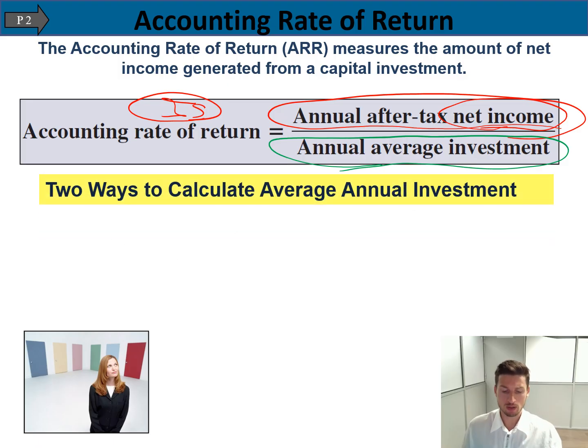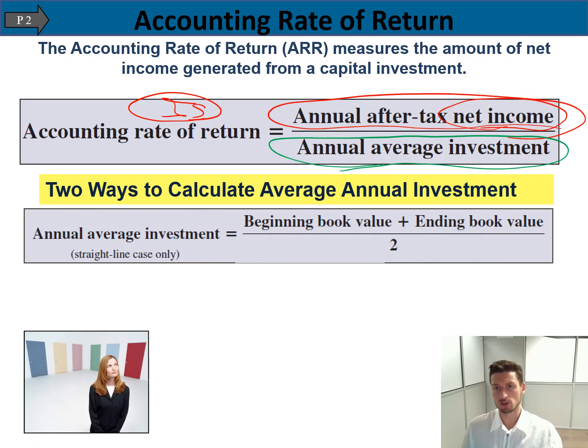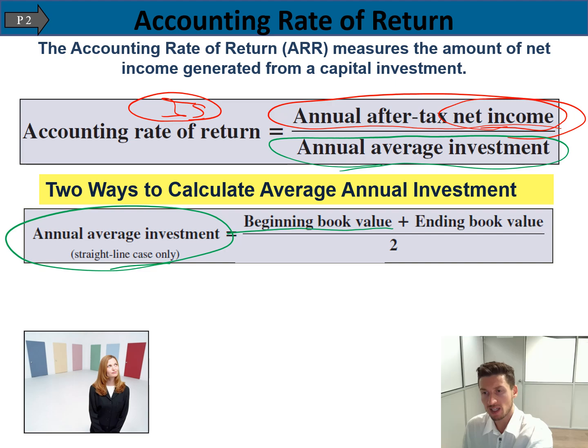The first one is the straight line case only, which means that whenever you have straight line depreciation, you will always use this formula: beginning book value of the assets plus ending book value of the assets, divided by 2, to find the average investment.